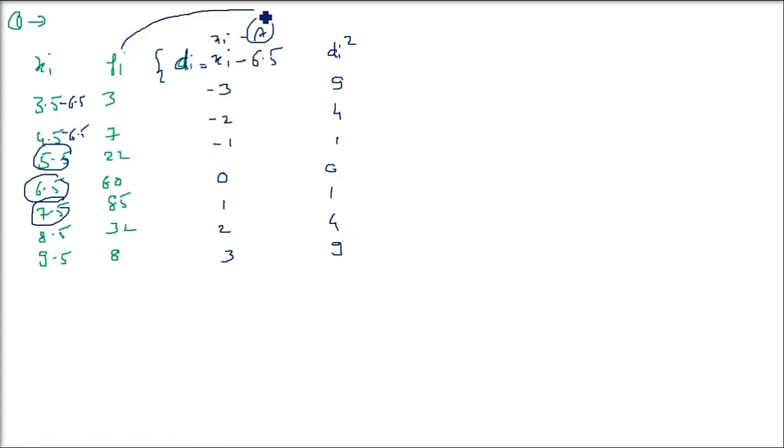Now first multiply fi and DI, then fi and DI whole square. Second column and third column you multiply first, and then second column and fourth column. So fi DI and fi DI whole square.